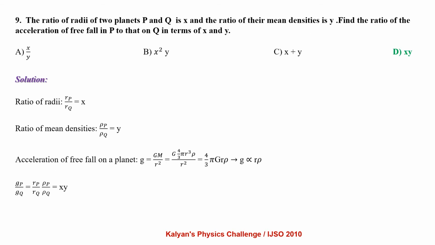The ratio of radii of two planets P and Q is X and the ratio of their mean densities is Y. Find the ratio of the acceleration of free fall in P to that of Q in terms of X and Y. Ratio of radii is X and ratio of densities is Y. Acceleration of free fall on a planet g equals GM by r squared. In terms of density it is 4/3 pi G r rho. So we can see g is proportional to the product of r and rho. So gP by gQ equals rP by rQ times rho P by rho Q, that is XY.